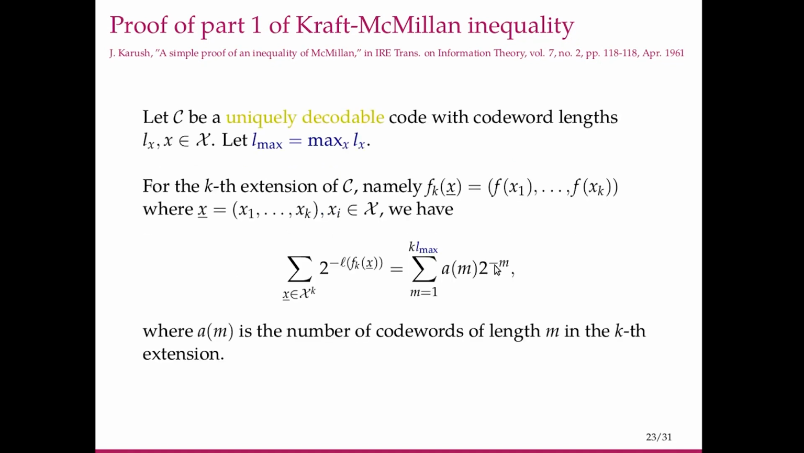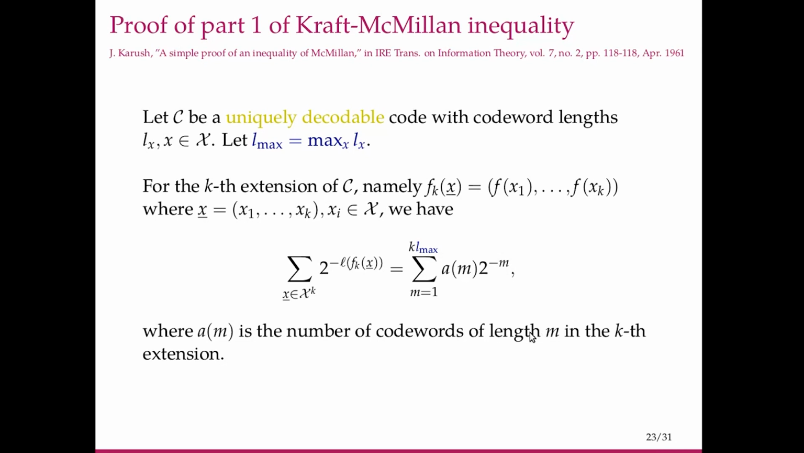In this case, if you look at 2 raised to minus L of f^k of x and sum it over all possible k-symbol sequences. So what is this L of f^k of x? It is asking what is the length of this f^k of x. So what all values can this take? Suppose this takes a value m, we count the number of code words which have length m in this kth extension, and that times 2 raised to minus m. That is this expression. But what all values can this m take?